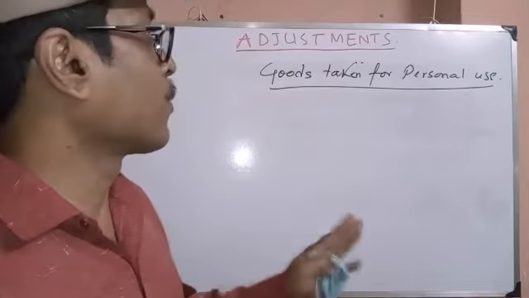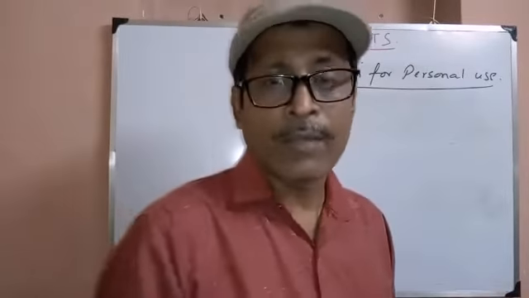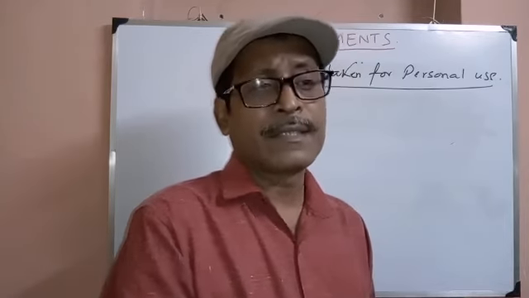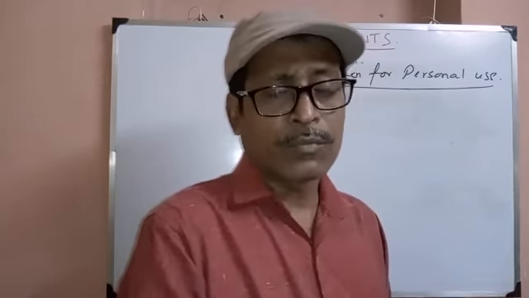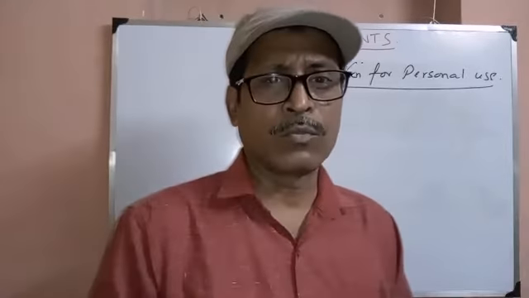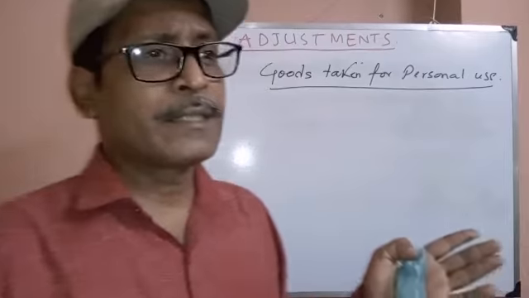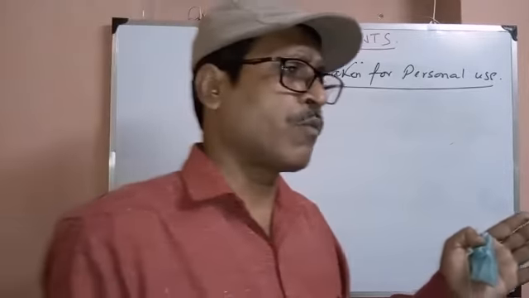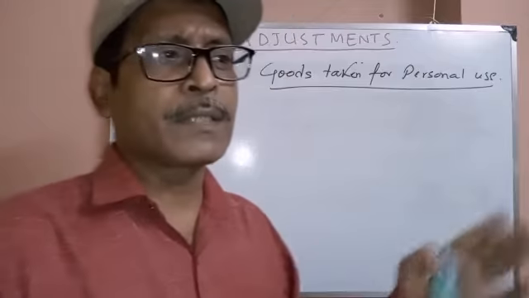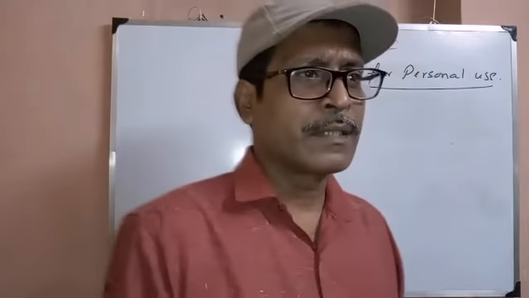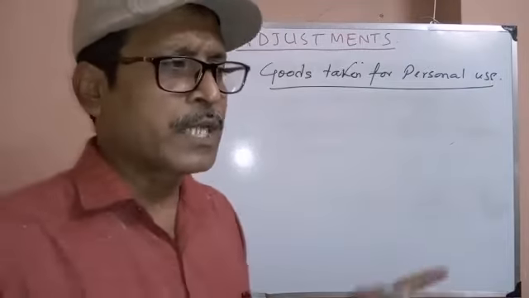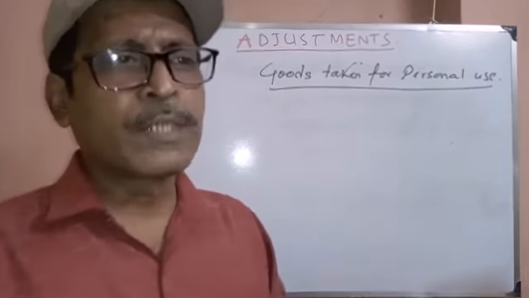The owner is taking away the goods from where? From the business. That means from the goods which were purchased earlier, the owner is taking some goods for personal use. So business purchase for the business purpose should be reduced, because not all of the purchases are used for business. Something is taken away by the owner. So the purchase account should be reduced.